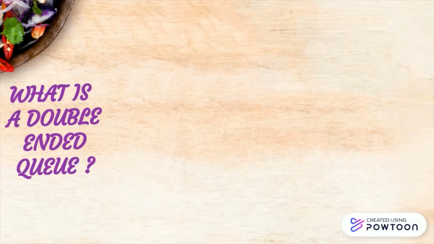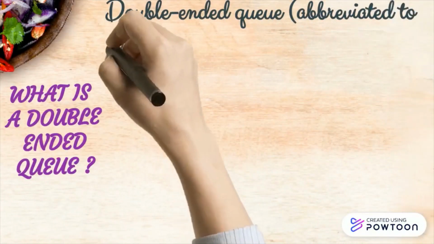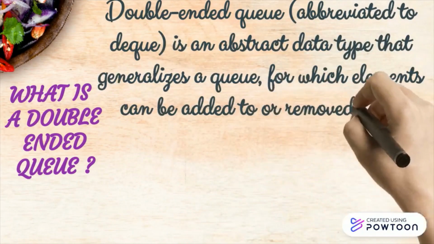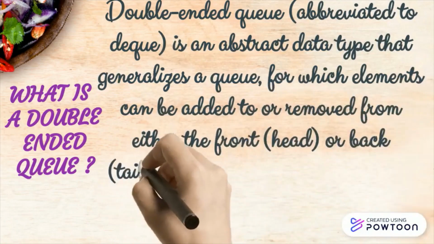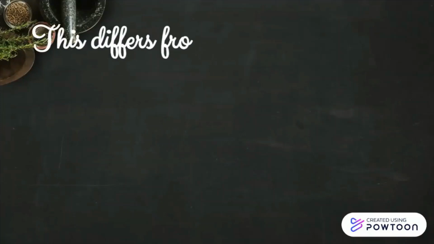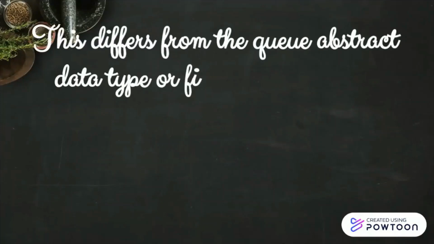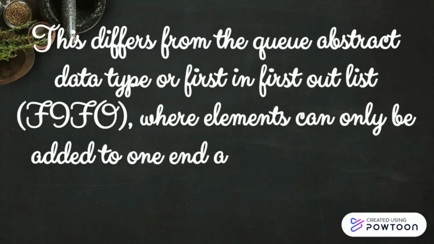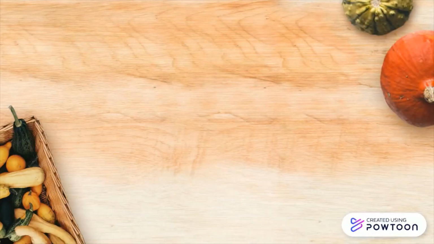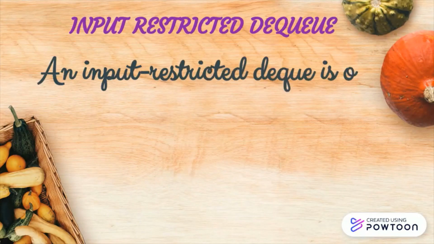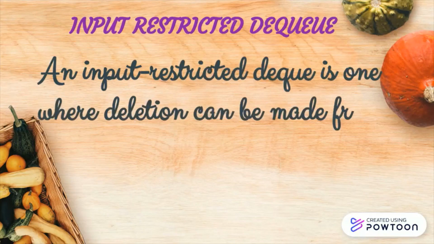A double-ended queue, abbreviated to DQ, is an abstract data type that generalizes a queue for which elements can be added to or removed from either the front head or back tail. It is also often called a head-tail linked list. This differs from the queue data structure or FIFO list where elements can only be added to one end and removed from the other. The general data class has some possible subtypes.